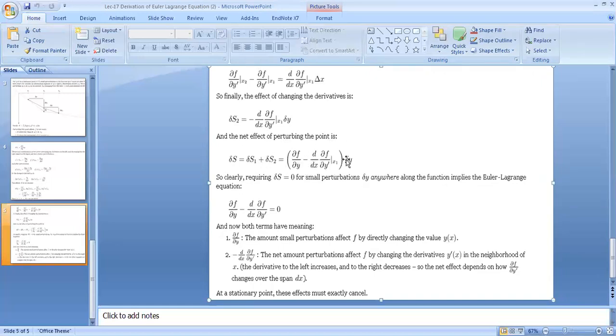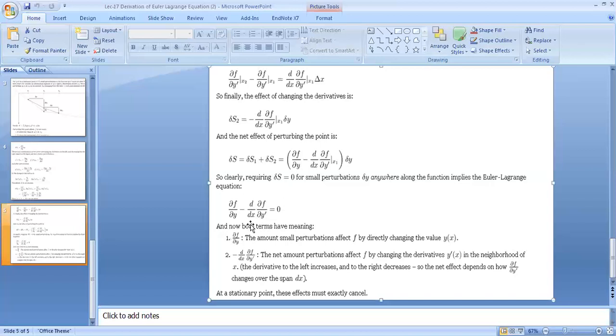if we say that delta S is 0 for any small perturbation delta y anywhere along the function, which is y of x, the Lagrange equation will become partial f over partial y minus d over dx partial f over partial y dash equal to 0.